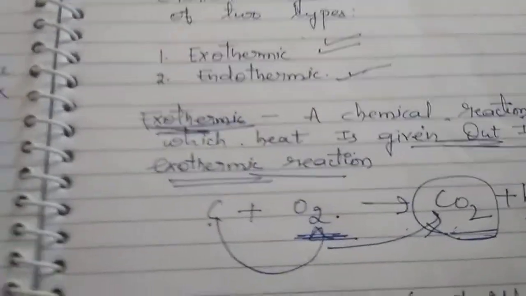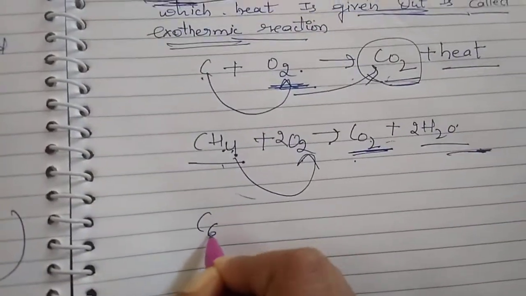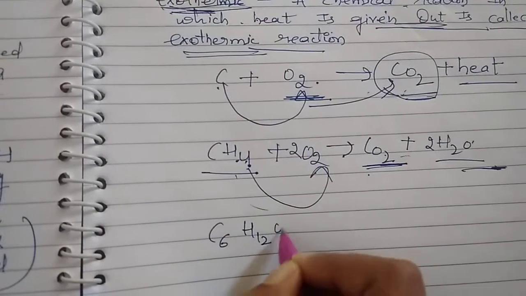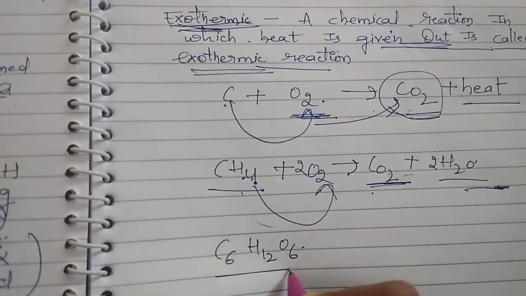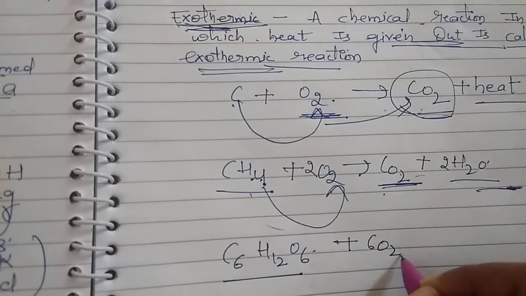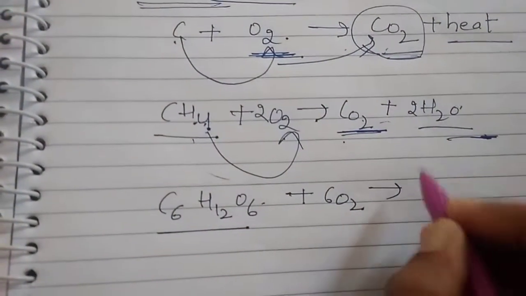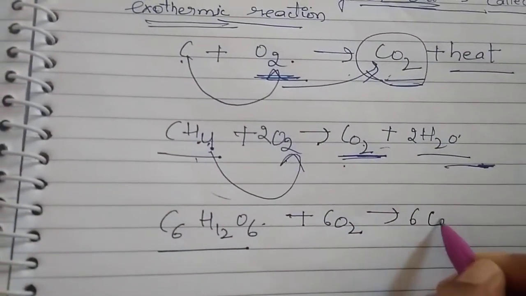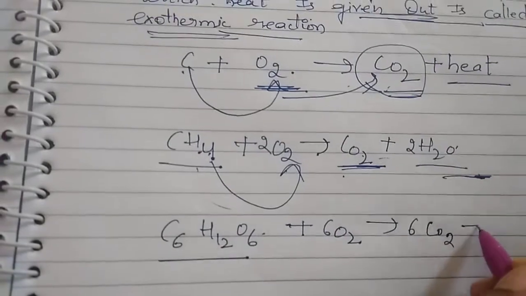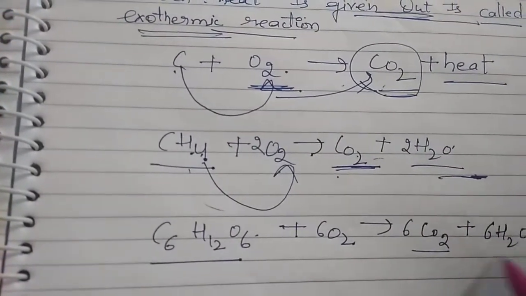The combustion of glucose, this reaction you can see: C6H12O6 with oxygen in the cells of the body provides energy with release of CO2 and H2O.